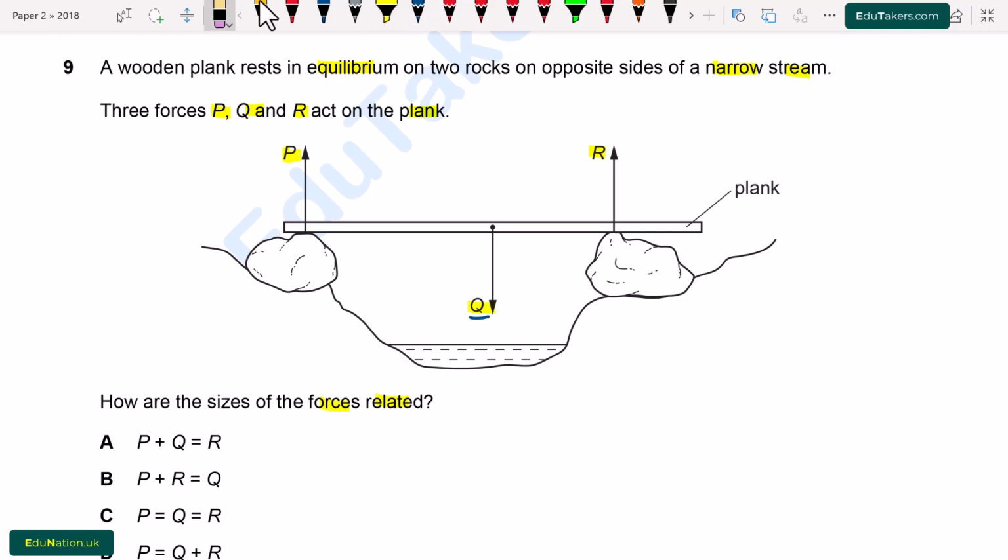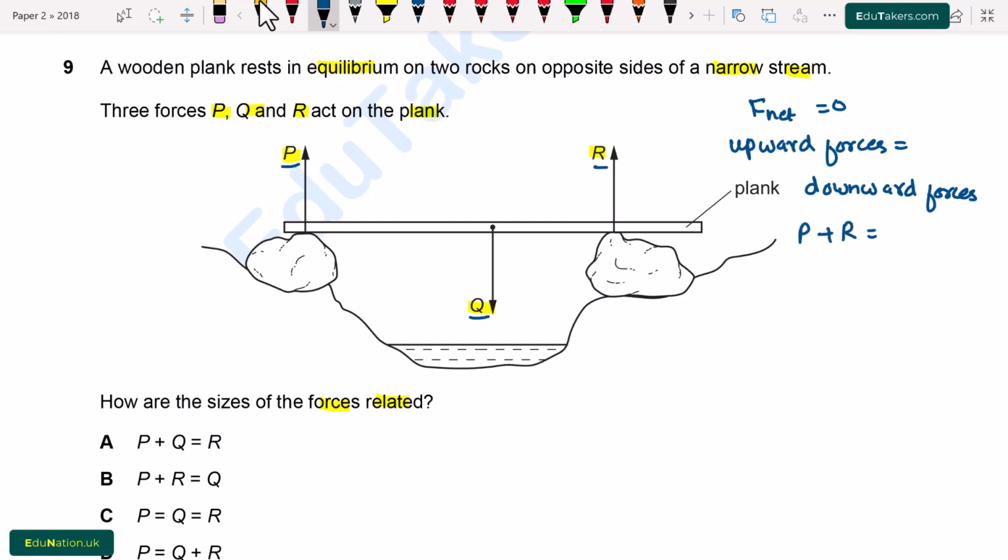So here the net force acting on this plank must be equal to 0, which means that the upward forces must be equal to the downward forces. I write here, net force will be equal to 0, which means that upward forces are equal to downward forces. There are two forces acting in the upward direction, P and R. So P plus R will be equal to the downward force, which is Q.